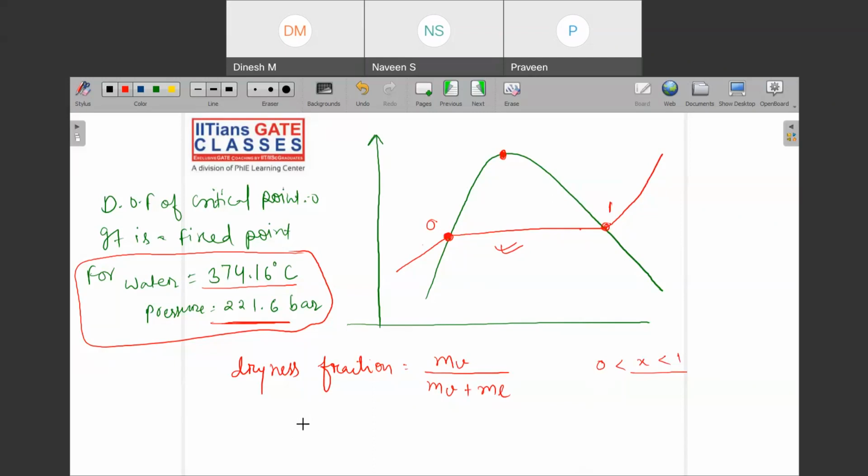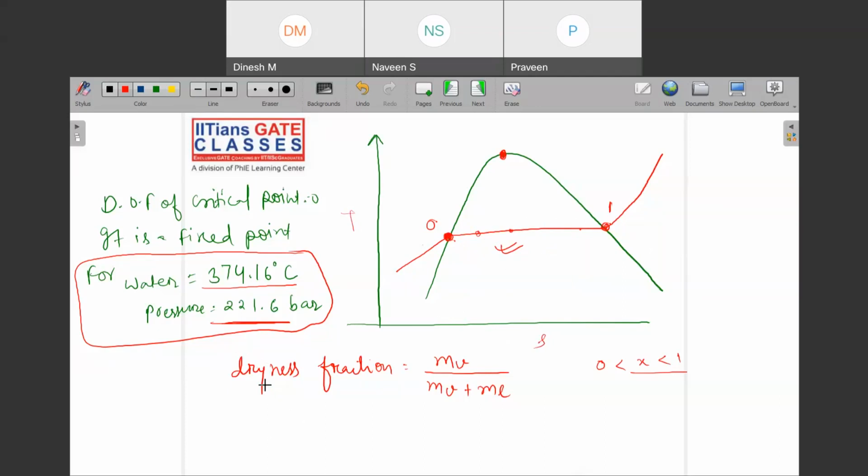Sometimes this dryness fraction is the only key which will help you determine, let us say, that they will ask you what is the volume here, what is the enthalpy here. If you know the dryness fraction, then you can find it directly, if you know the enthalpies at this point, entropies at this point and other things. That is why it becomes important to derive how to find the enthalpy, entropy and other properties in this region.